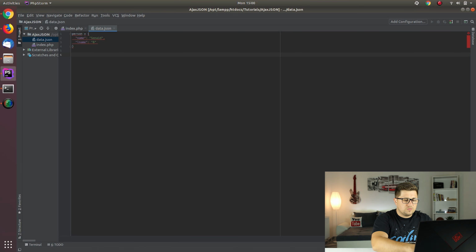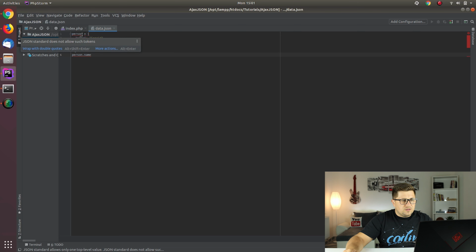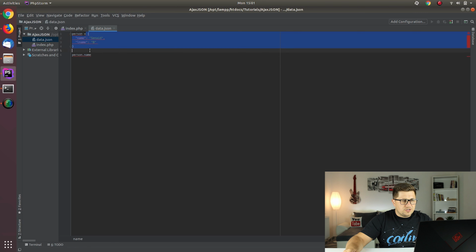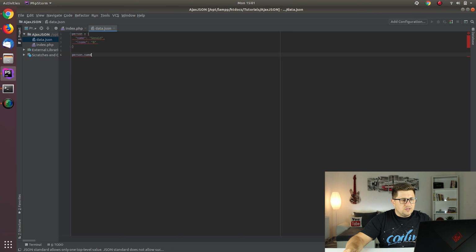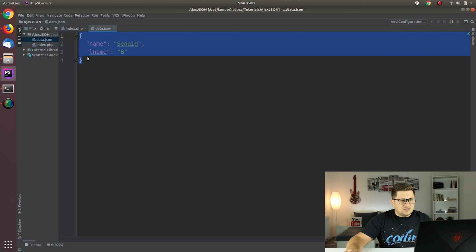Now later we can say something like person.name. That means that this is basically at the moment just JavaScript, but it means that in the person variable we are storing the object, and this object we can access by saying variable dot the key, which we treat as a key, and this is the value. Now in JSON all we need to do is remove all the variables and delete this part, and as you can see now this is valid. It doesn't show any error and it clearly says that this is an object.